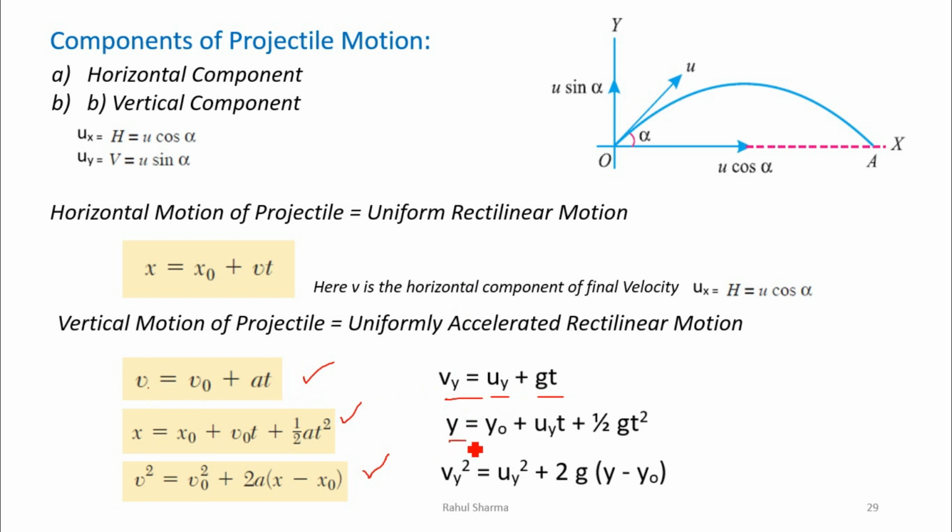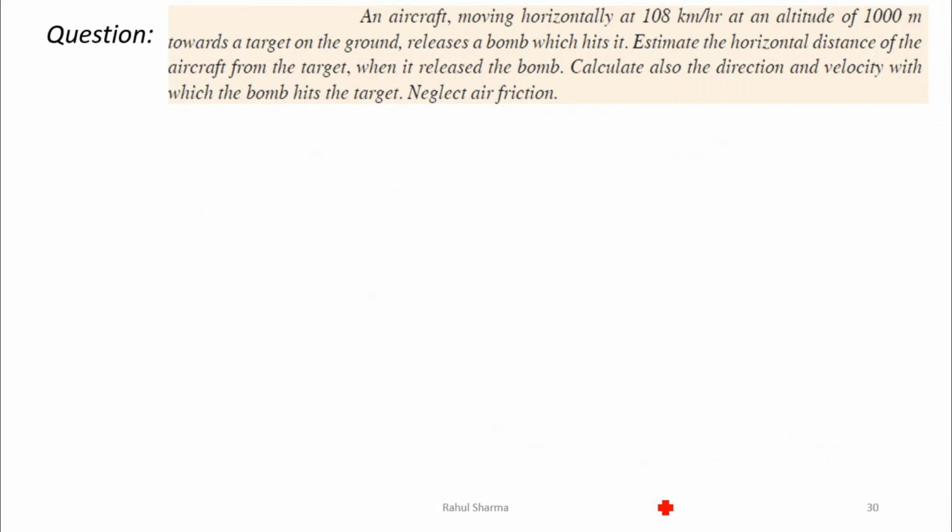Similarly, the position in the y direction, the velocity in the y direction, the initial velocity in the y direction, and the distance only in the y direction. We take the value of acceleration due to gravity as negative, because in vertical motion it goes against gravity.